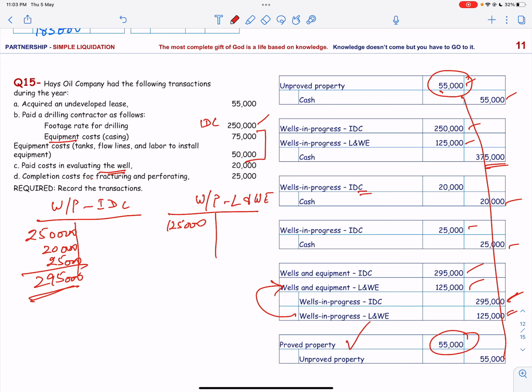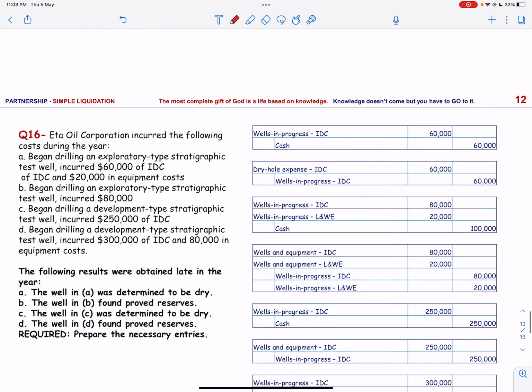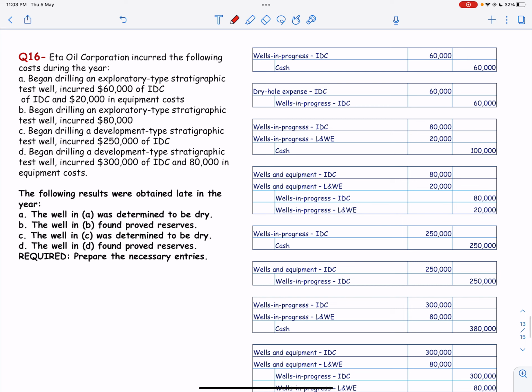Next, we are going to go for another exercise, and in this case, ETA Oil Corporation incurred the following costs during the year. Part A: began drilling an exploratory type stratigraphic test well and incurred 60,000 of IDC cost. So wells in progress is debited and cash is credited. And there is 20,000 in equipment as well.